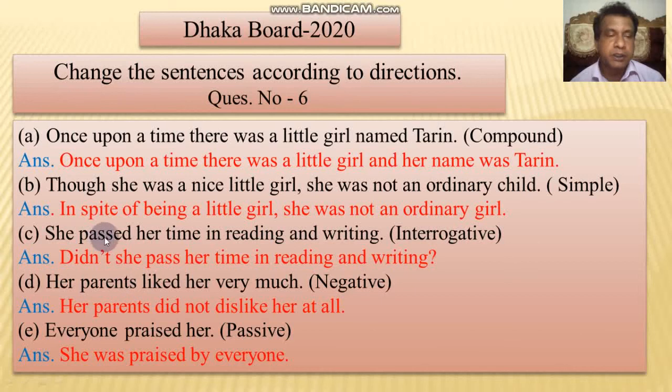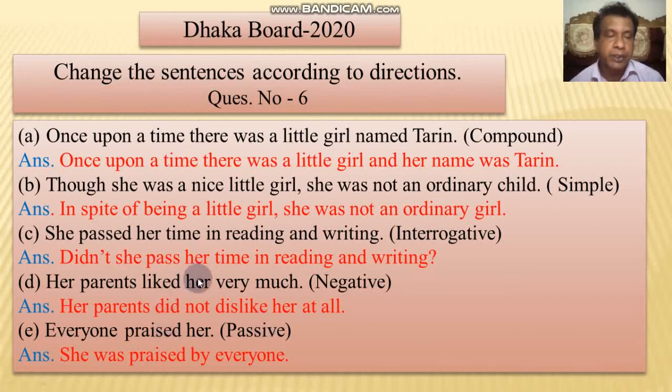Number C: She passed her time in reading and writing. Interrogative. Past is the past form of pass. This is past indefinite tense, so we use didn't. Didn't she pass her time in reading and writing?